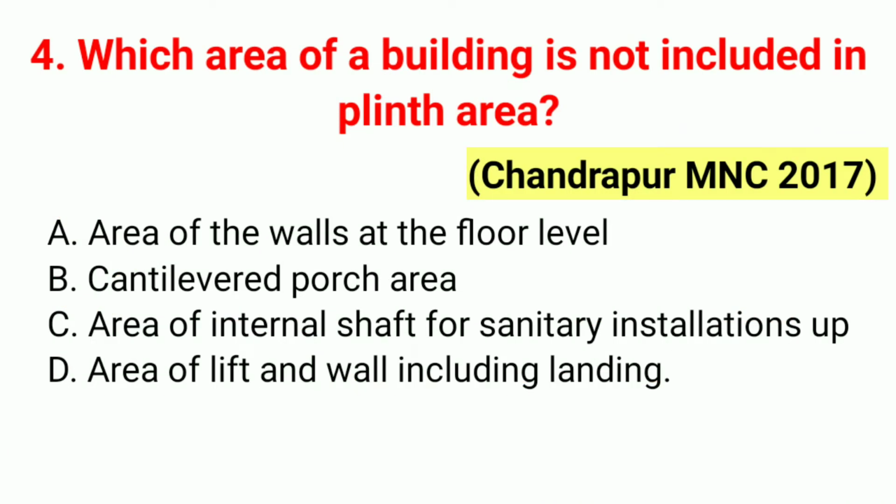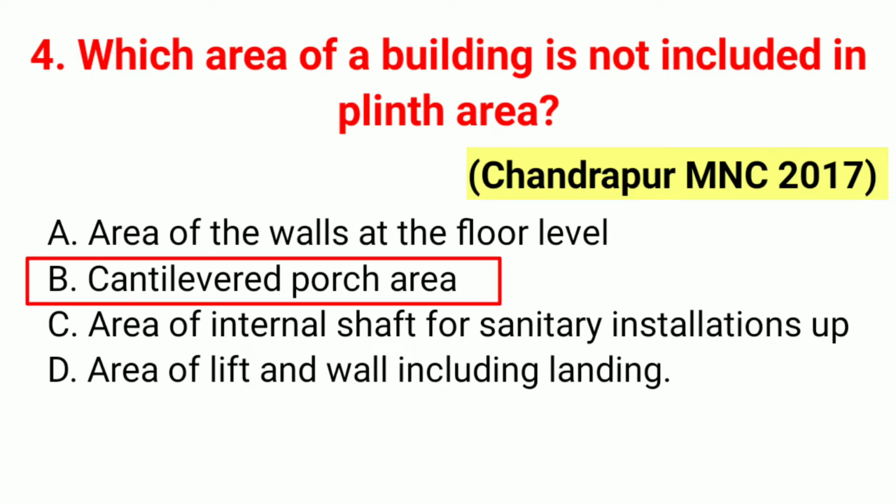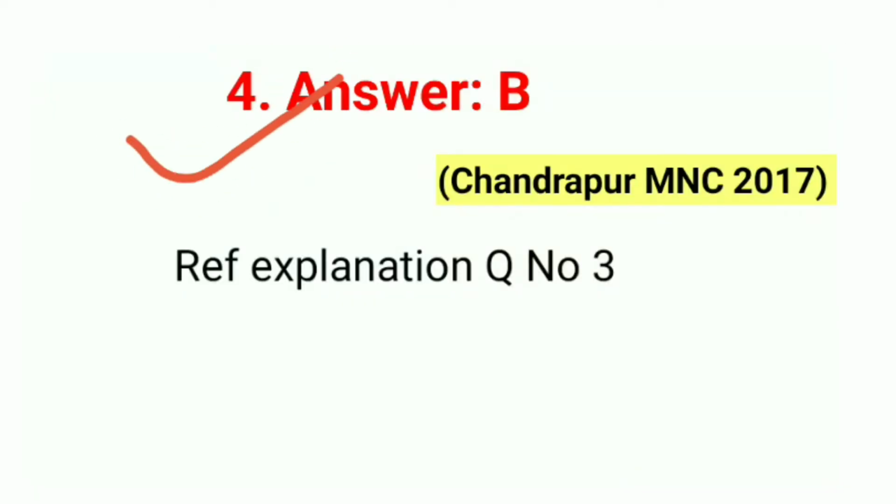Question number 4. Which area of building is not included in plinth area? This question was asked in the Chandrapur MNC exam 2017. So the correct answer is B, cantilevered porch area. Fourth question answer is B. Refer to the explanation of question number 3. Detailed information is in the third question. You can see that question completely.